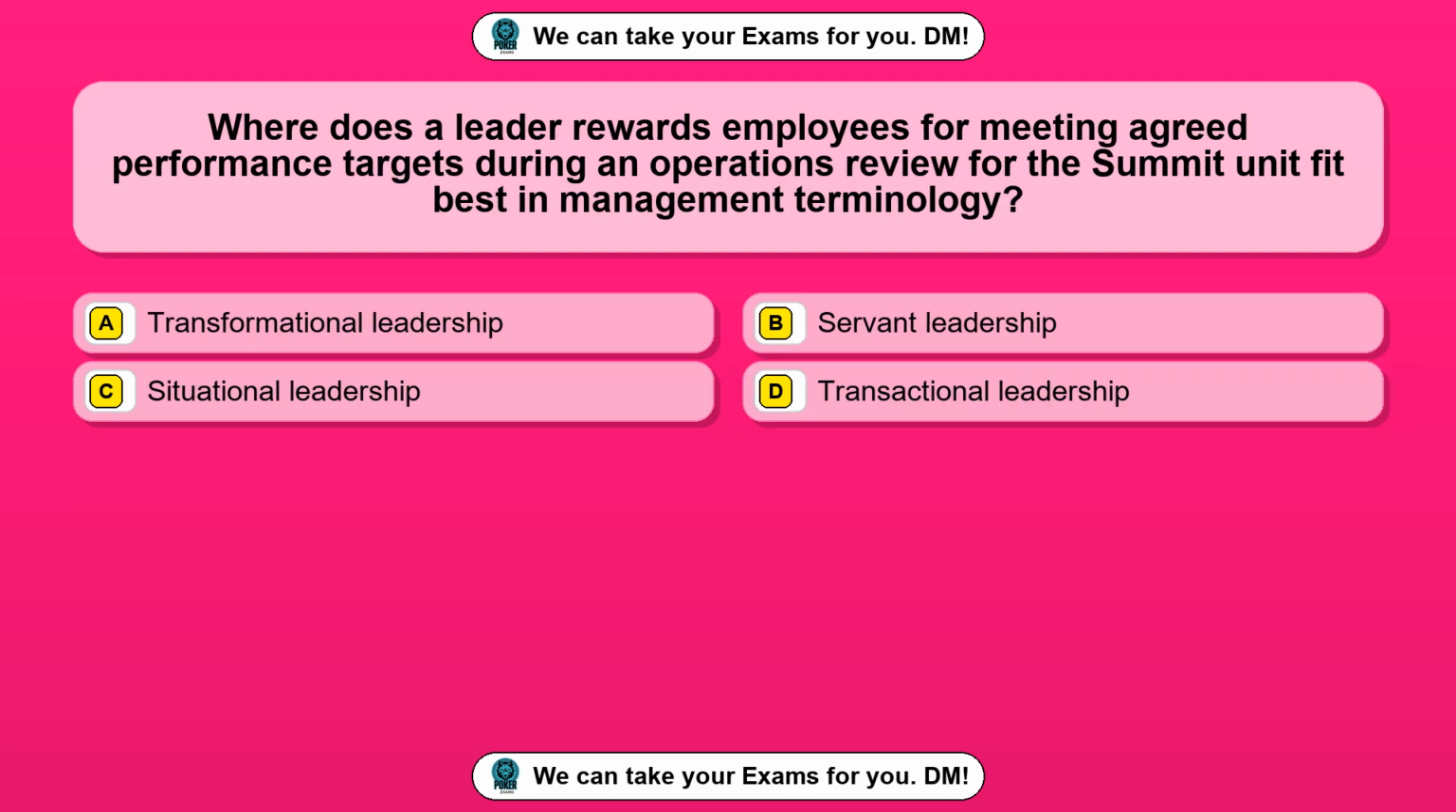Question 14. Where does a leader rewards employees for meeting agreed performance targets during an operations review for the summit unit fit best in management terminology? Option A, transformational leadership. Option B, servant leadership. Option C, situational leadership. Option D, transactional leadership. The correct answer is option D, transactional leadership.